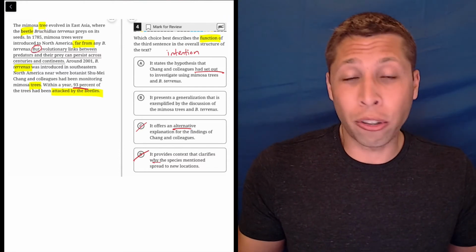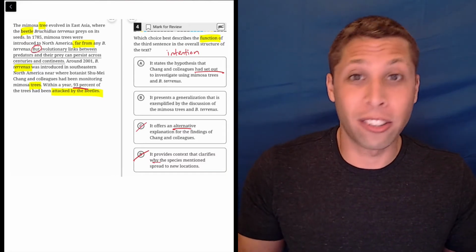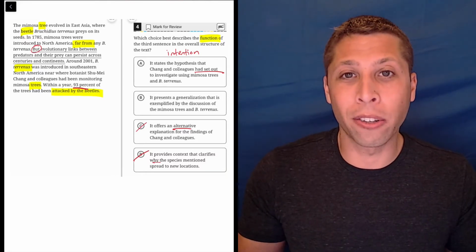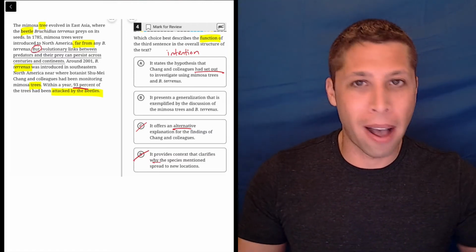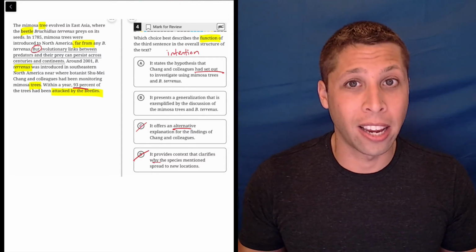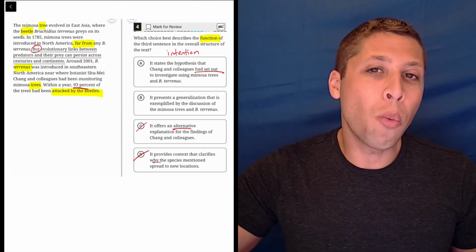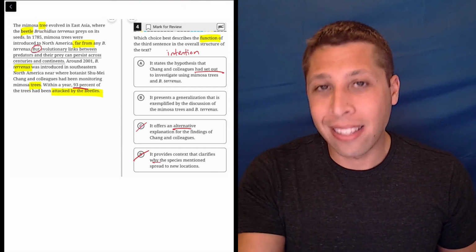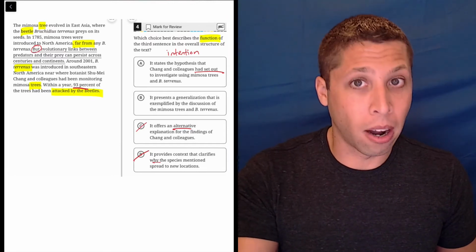Maybe they're just looking at the trees and then all of a sudden 93% of the trees are dead. And they're like, what's going on here? Let's see what's going on. And they find some beetles, right? They didn't set out to investigate this big hypothesis about evolution. They're just looking at some trees and suddenly they all start dying. That's a perfectly reasonable explanation. And so we don't know what they set out to do. It's never mentioned, and it's certainly not mentioned in that underlined portion.